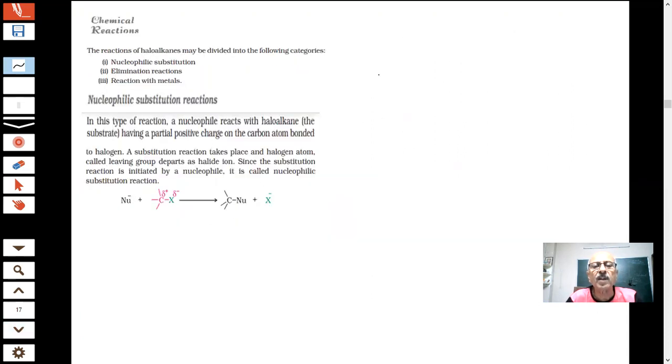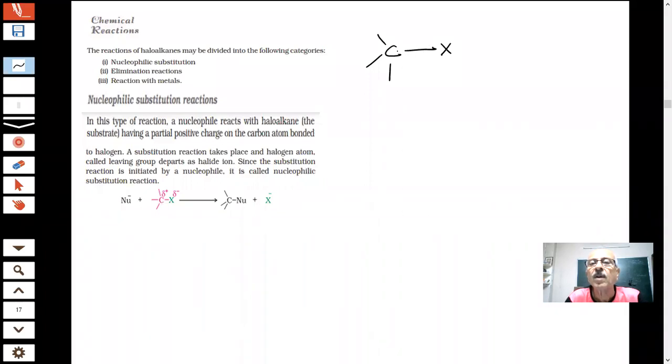Now, coming to the chemical reactions, the most important topic, and what type of chemical reactions they will show. Usually, when I talk of chemical reactions, students, you know what type of bond we are having here. This is our halogen. This is a carbon. Which is more electronegative, students?